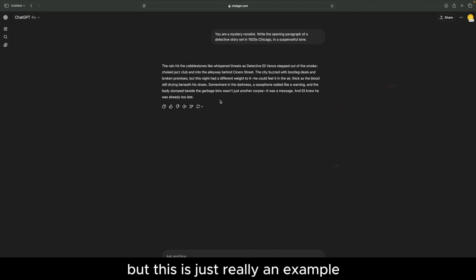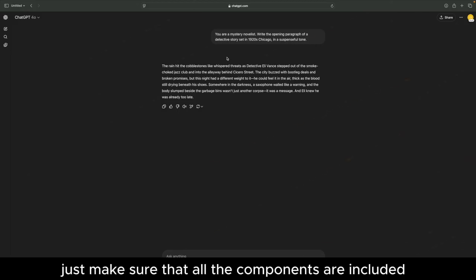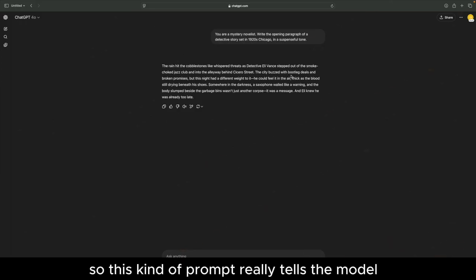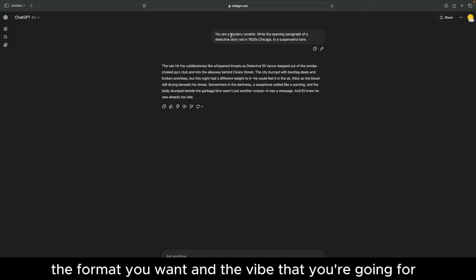But this is really just an example of how to use this kind of formula, where you don't have to follow it in order. Just make sure that all the components are included. This kind of prompt really tells the model who it is pretending to be, what the story is about, where it is set, the format you want, and the vibe that you're going for.